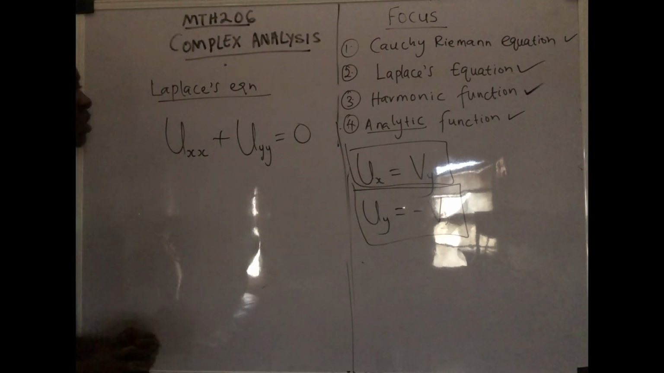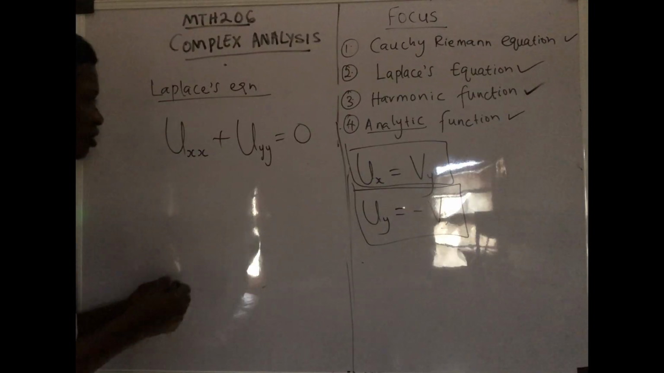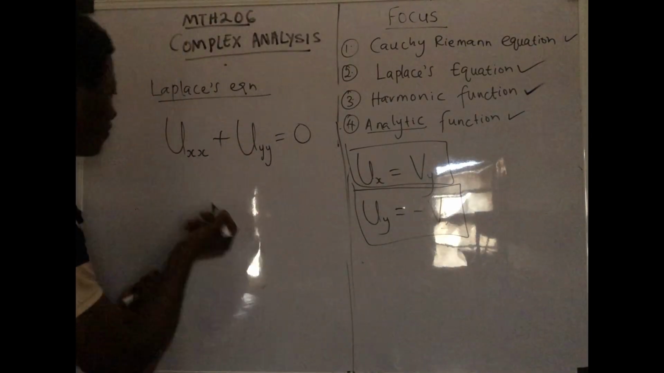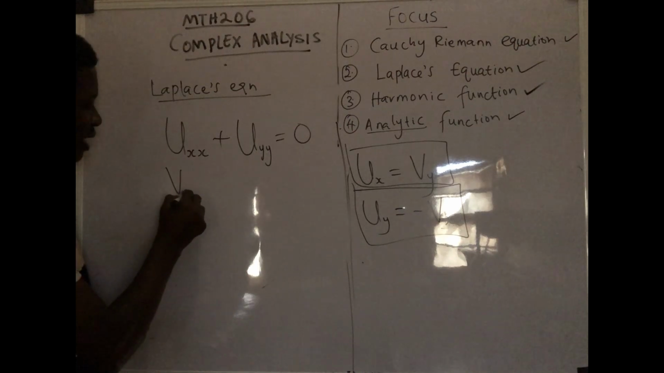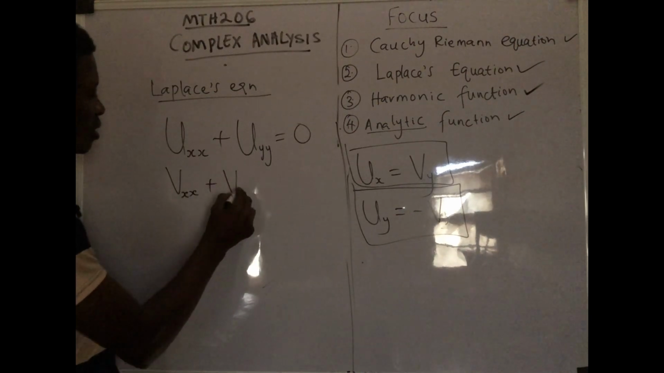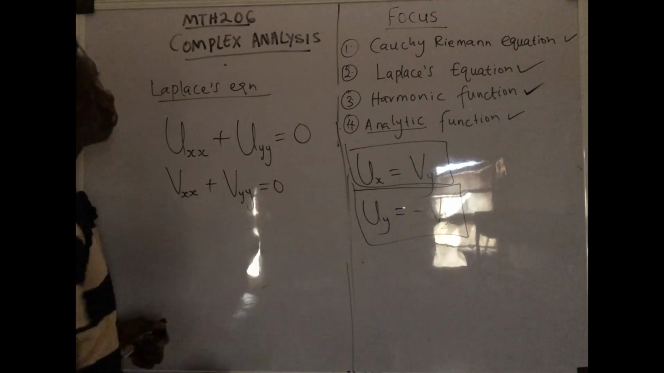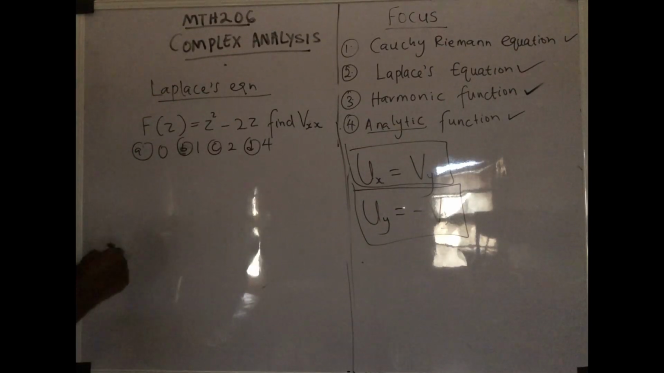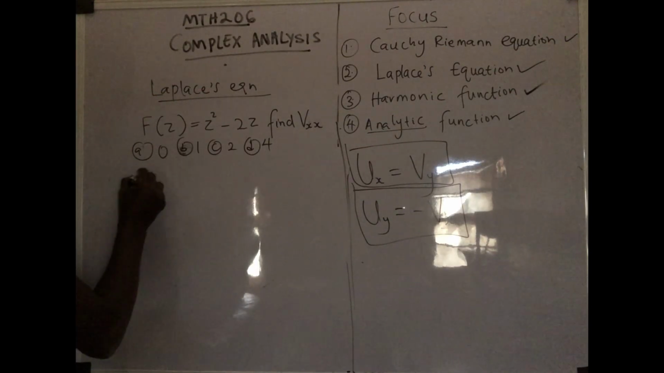So let's solve a question on this actually. Remember, u depicts the real part. Then if you see v, you can equally have v xx plus v yy equals 0, depending on the part that you want to focus on. But let's see how to do this. First thing first, let's rewrite.